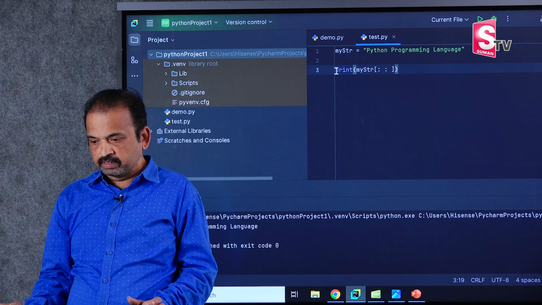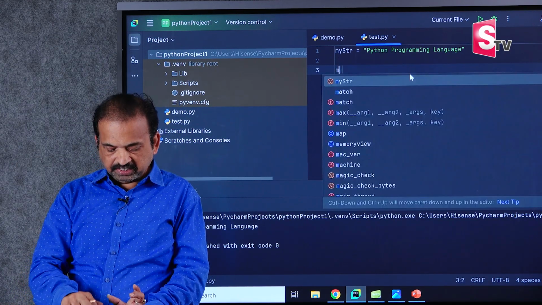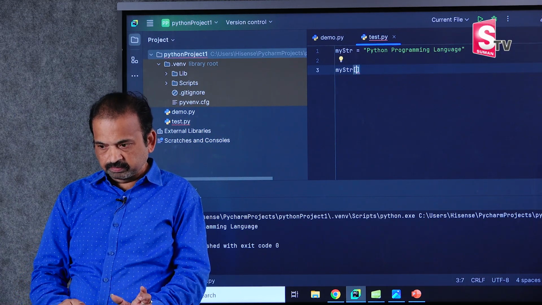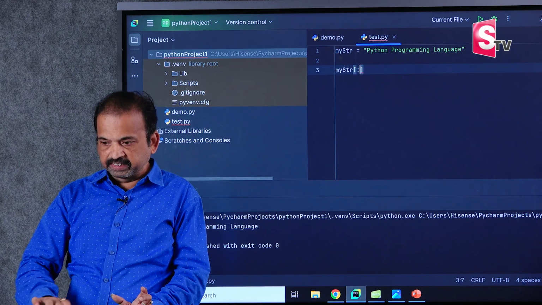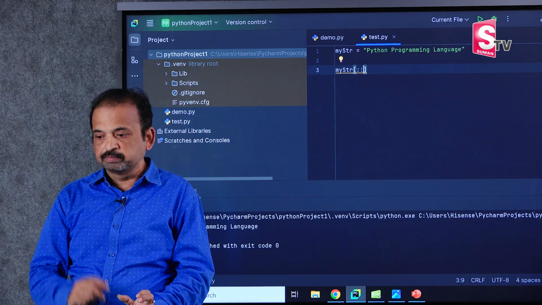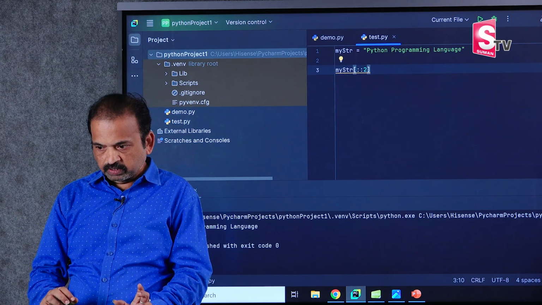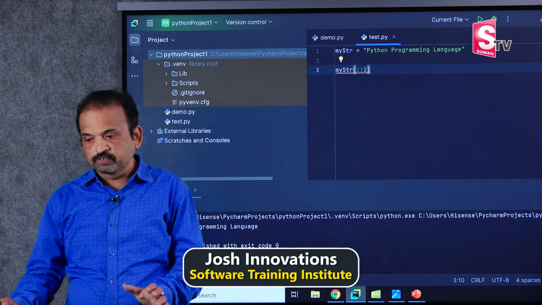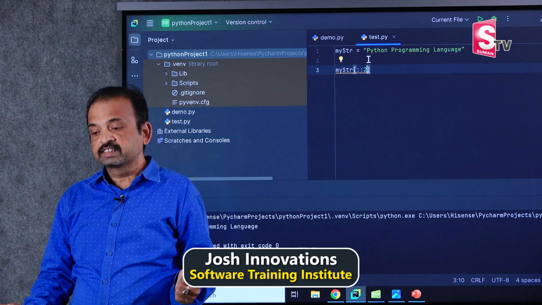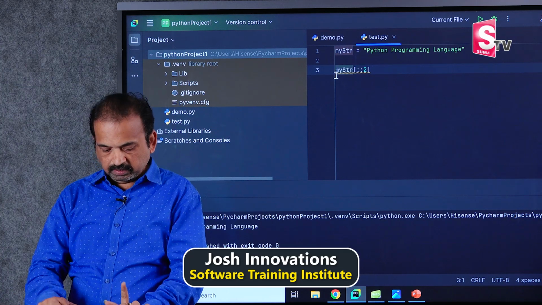I will go here, and this time I will use mystr in square bracket notation. I am not giving anything, no start index, means it starts from 0. I won't give a stop index, means it will access until the last, and now I will give 2 here, step is 2. When you give step 2, it prints every second character. First it starts from P, it will print P, next it skips Y and prints T. Okay, I will show you, just a minute.